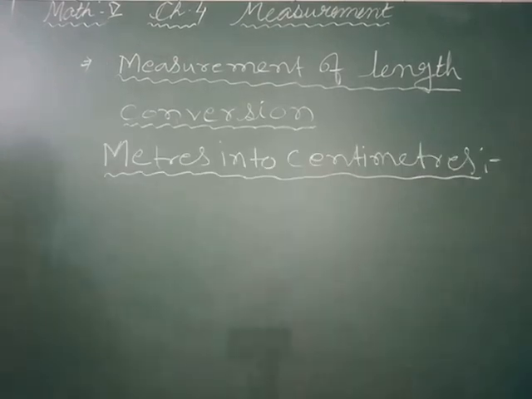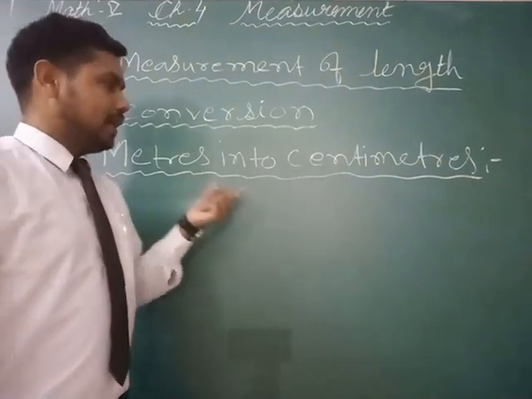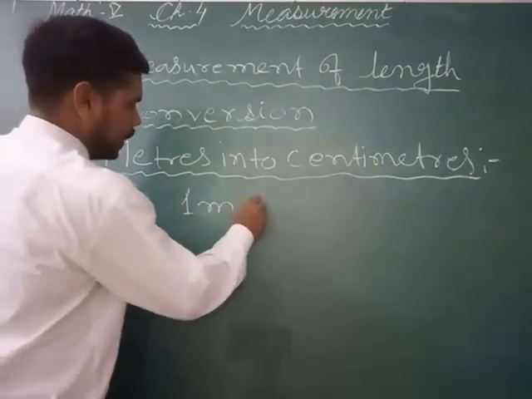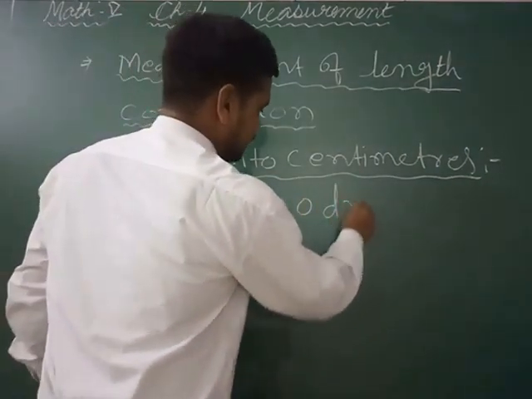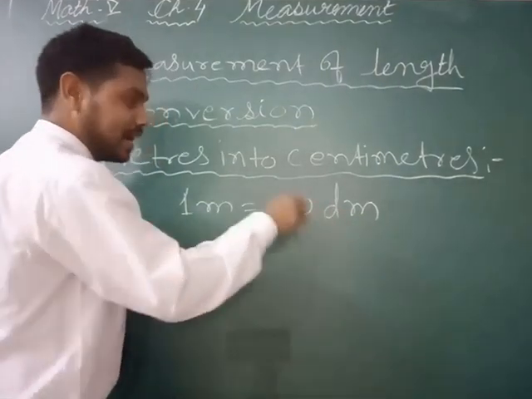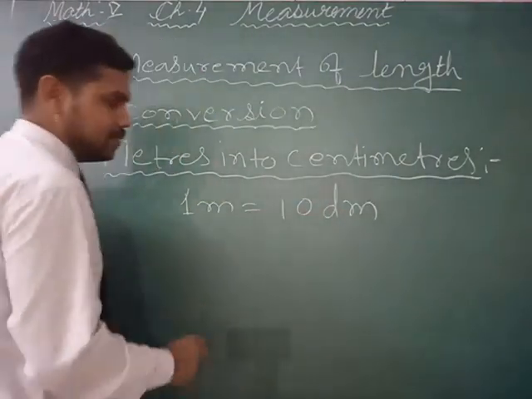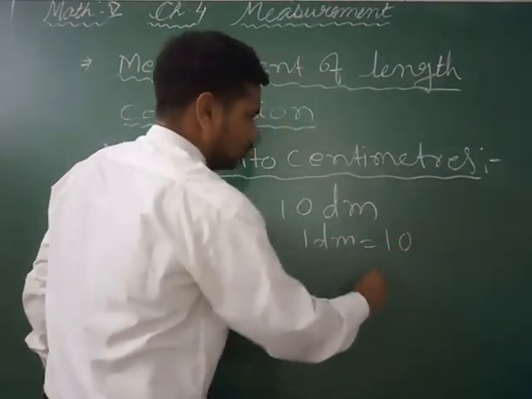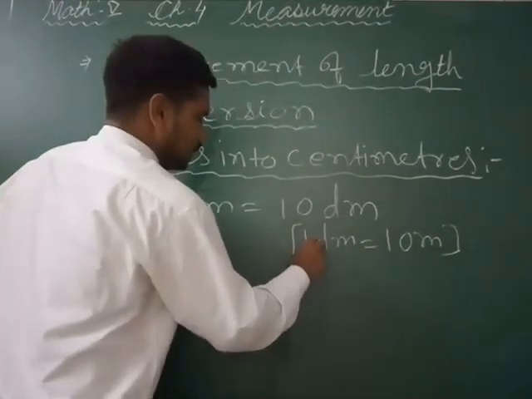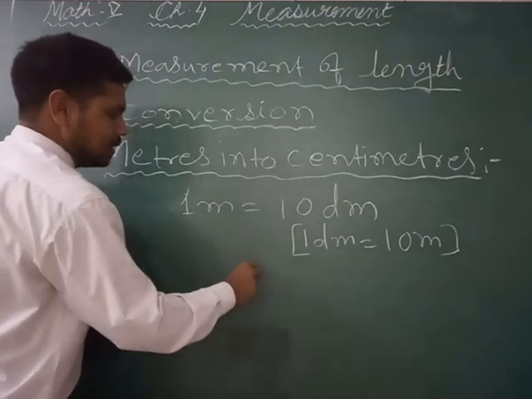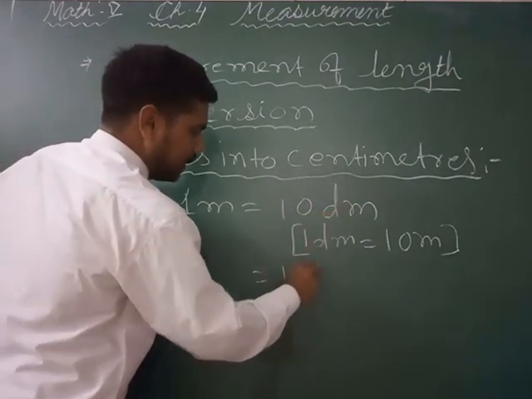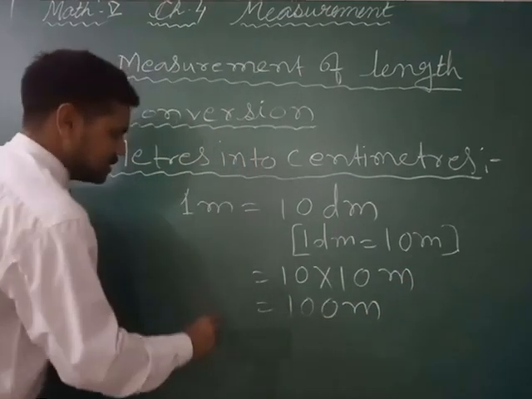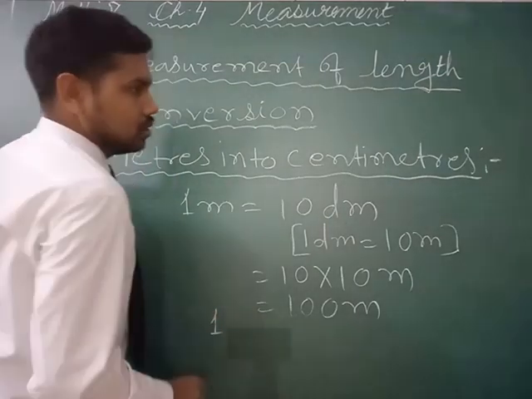Now next is meter into centimeter. We also know that 1 meter is equal to 100 centimeter. So how to prove it? As we know, 1 meter is also 10 decimeter. This is DM, meaning decimeter, and DAM means decameter. Then 10 decimeter will be 10 into 10.